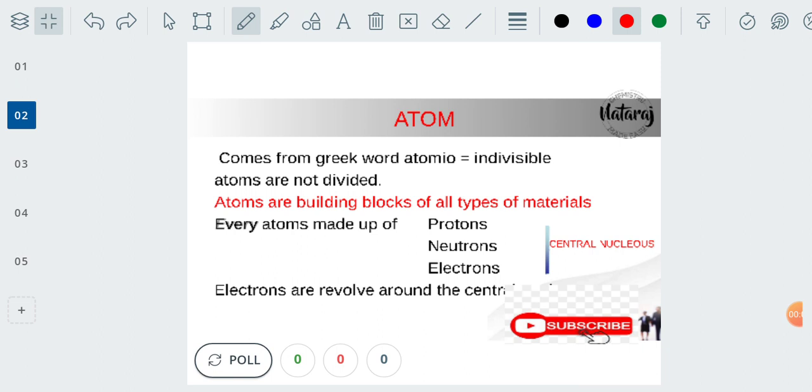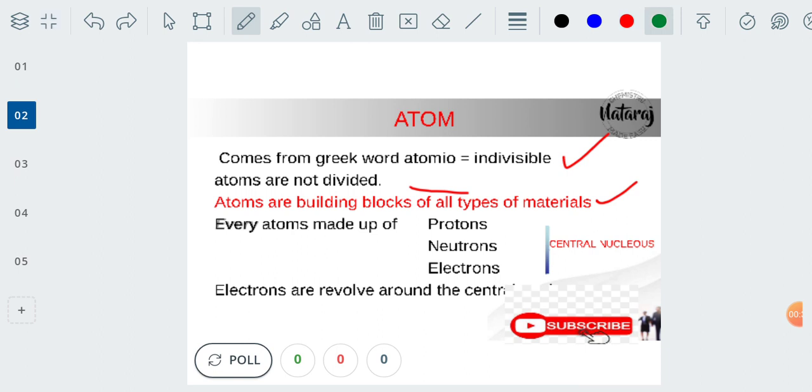In this session, we are going to discuss the atom. Atom is not an Indian word, atom is a Greek word. According to the Greeks, atom comes from the word atomio. The meaning of atomio is indivisible. So without atoms, nothing will be produced. Atoms are called the building blocks of all types of materials.